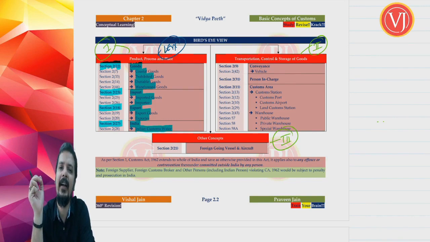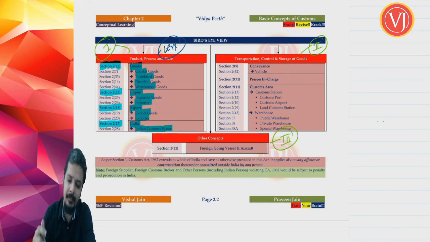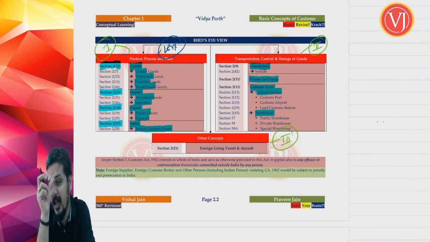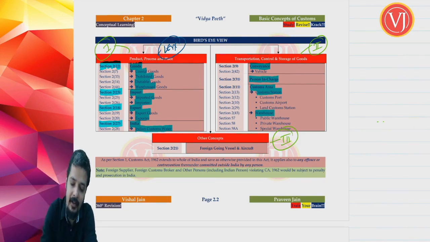And once you talk about the second subtopic of this chapter, where the focus is on transportation, control and storage of goods: transportation is always by way of conveyance, control over the goods is by the person in charge, and storage of goods is either in a customs area or customs warehouse. Customs area covering customs station or customs warehouse. Right. So when you talk about transportation, it is in a conveyance, which is defined in section 2 clause 9.